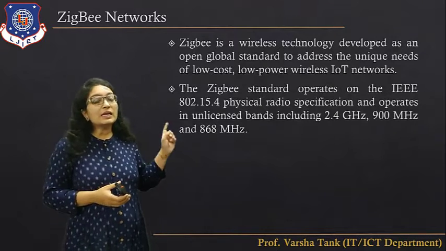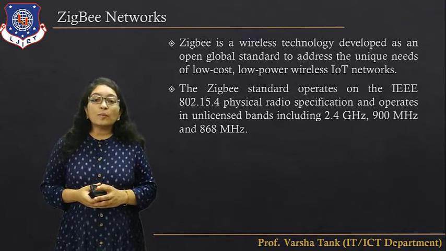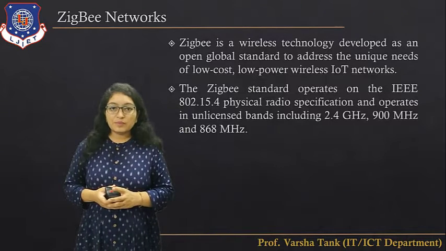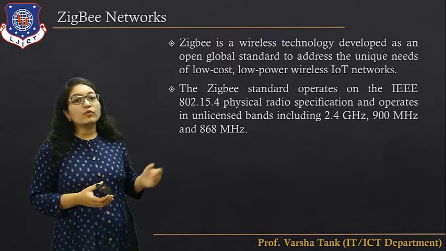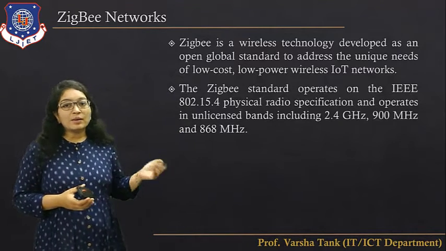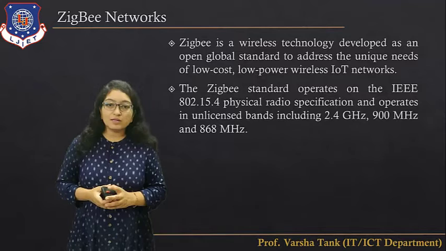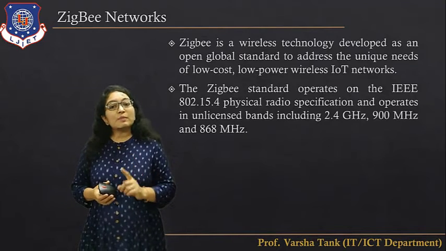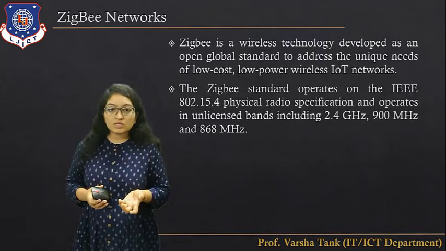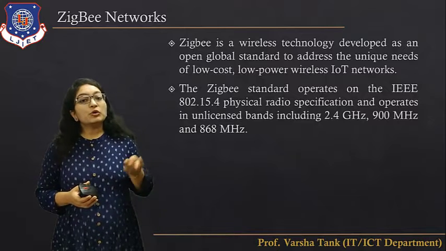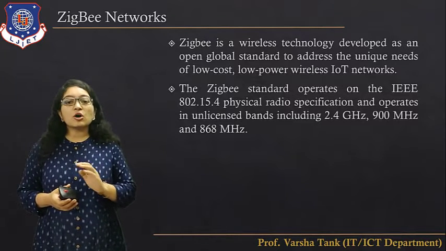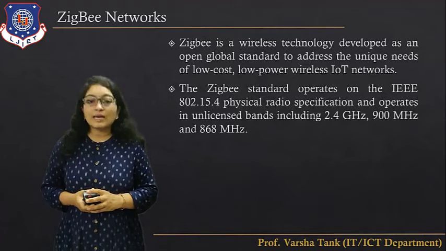802.15.4 physical radio specification and operates in the unlicensed band. Okay, it includes the 2.4 gigahertz band, 900 megahertz or 868 megahertz band. Unlicensed band, that means what? We don't have to register for the band. Bluetooth technology, Wi-Fi technology, these all work on the unlicensed band.